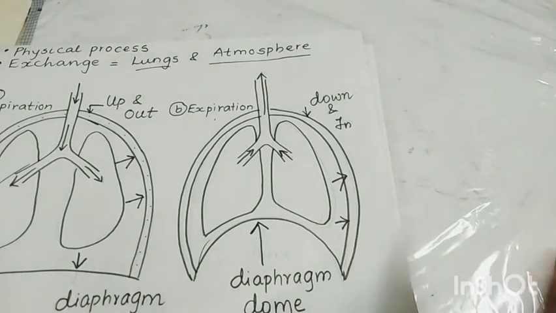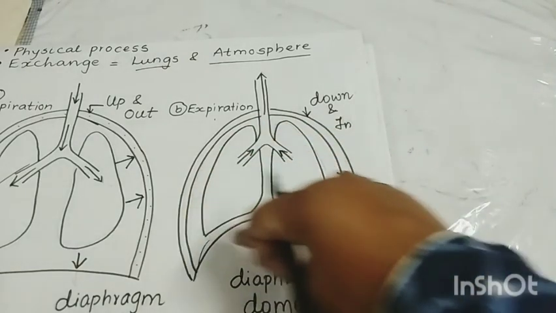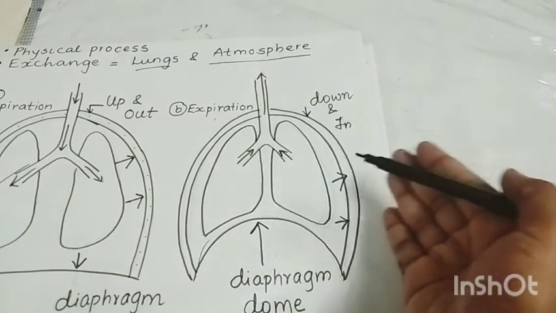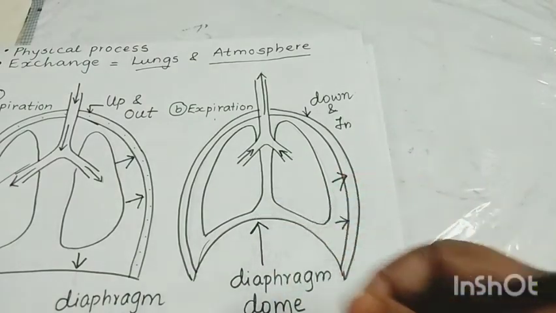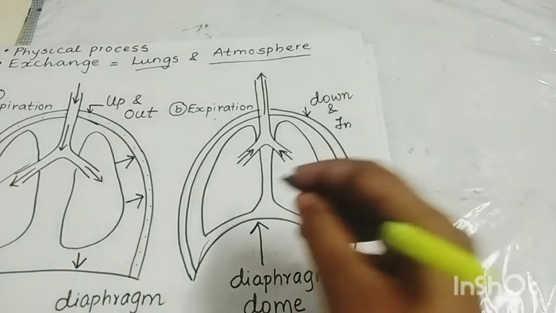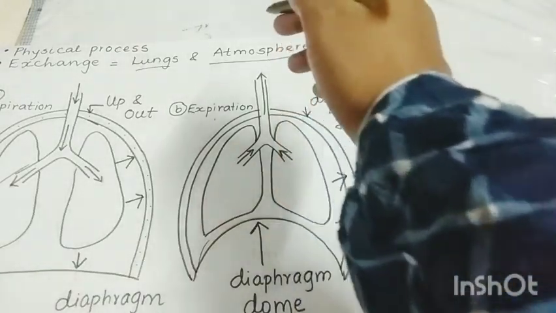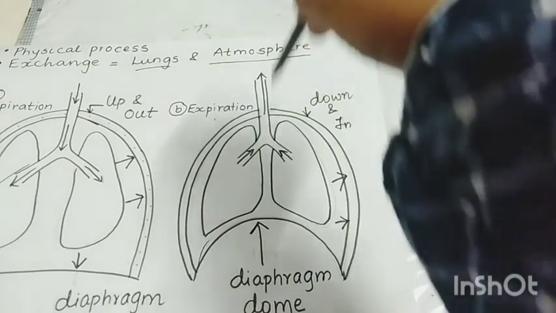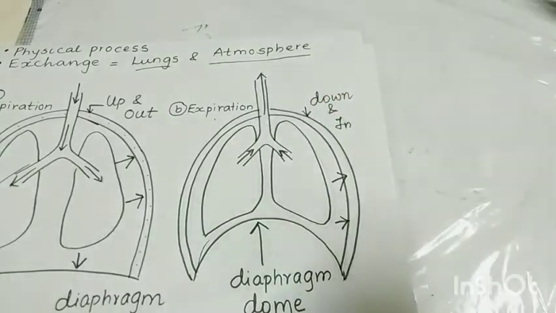Because of the decrease in space, the pressure will increase inside the thoracic region. So space is less, so pressure is high. Because of that high pressure on the lungs, we exhale the air. So the carbon dioxide which was collected inside the lungs will exhale out.